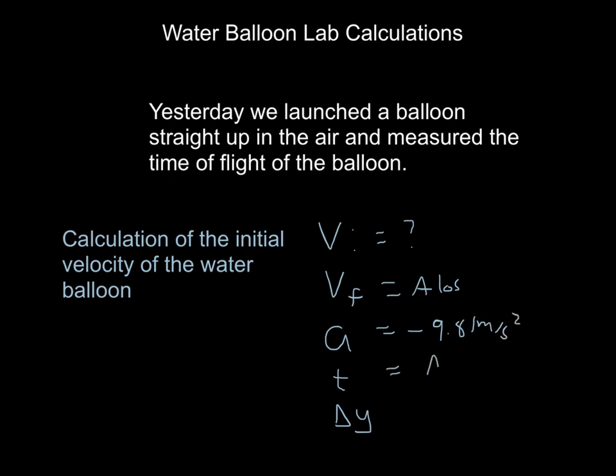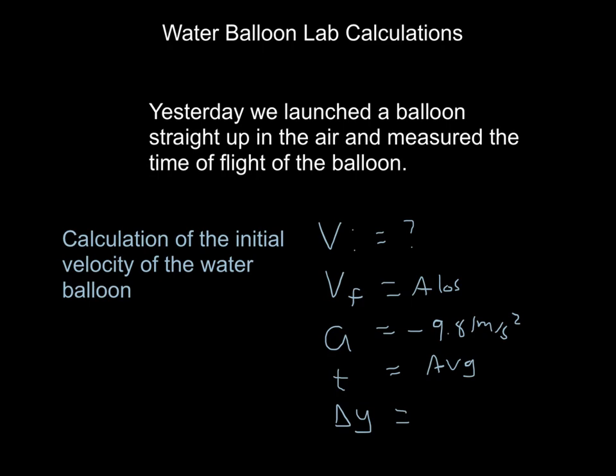So use the average of the 3 times, or however many times you had. Get rid of any outliers. So if there's a couple that are really close and there's one that's way out of there, don't use the one that's way out of there. All right, and lastly, we need our delta y. This value is a little different for everybody.